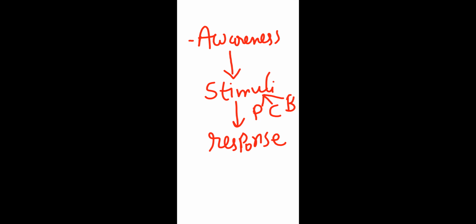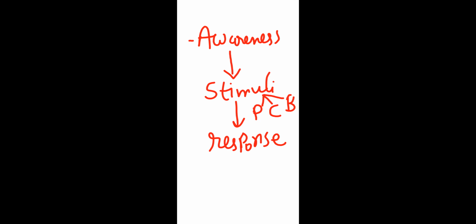Correct, eyes. On the basis of the stimuli, one is bright light, other is dim light. On the basis of that light stimulus, we give the response, either broadening or narrowing of the eye part.